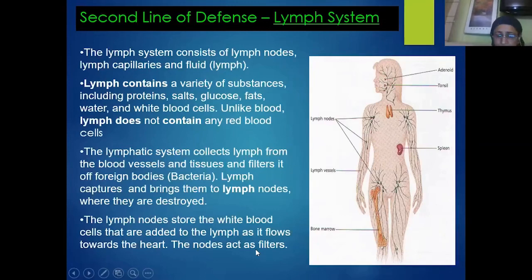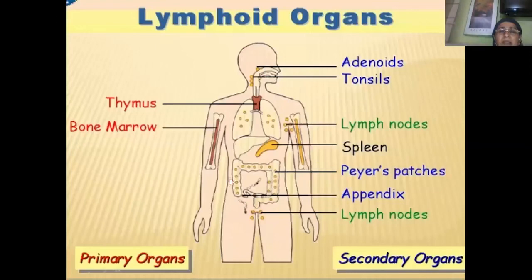So you can see, apart from this lymphatic system, we also have important primary lymphoid organs like thymus and bone marrow. We already studied this. The bone marrow is a hemopoietic tissue where various types of WBC cells are formed, and some of the WBC cells, which are called T lymphocytes, undergo maturation in the thymus. Thymus is a special lymphoid organ or gland which is located just above the heart.